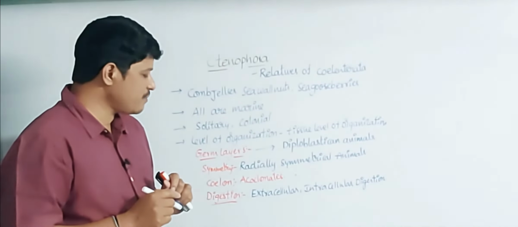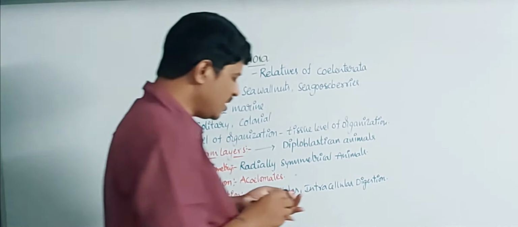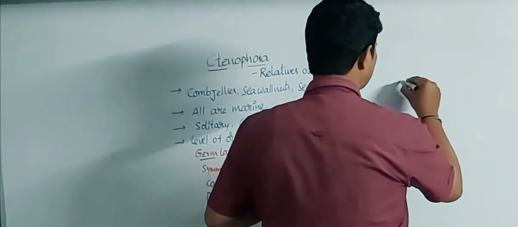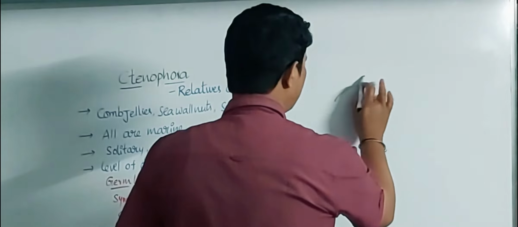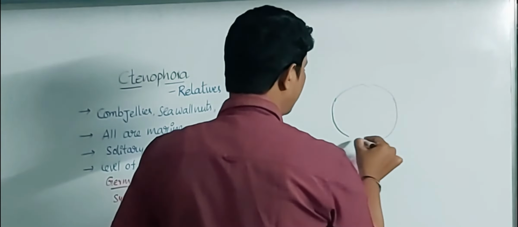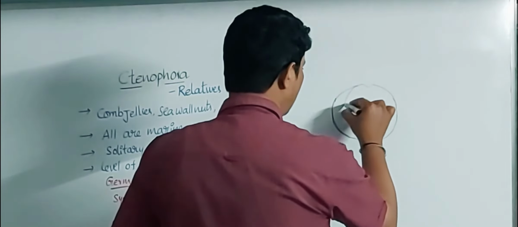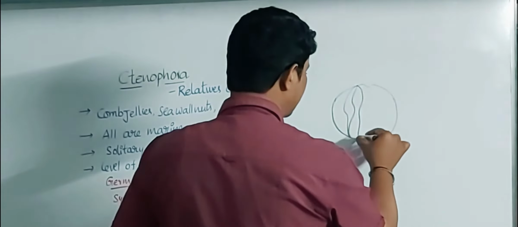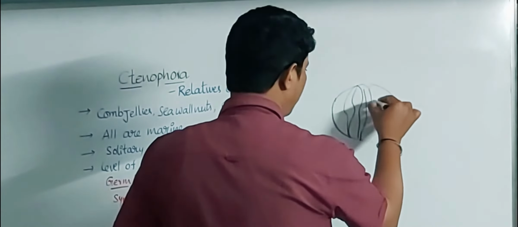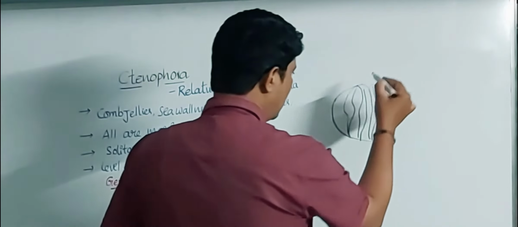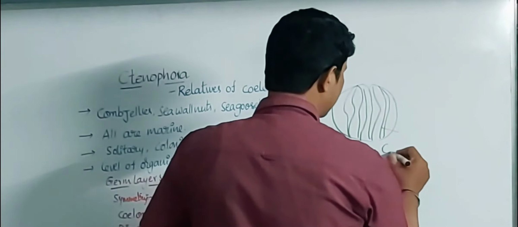The salient features of all these animals: see, this is the animal's body. Specialized structures are present exclusively in these animals, those are comb plates.